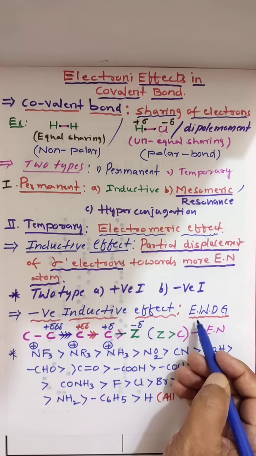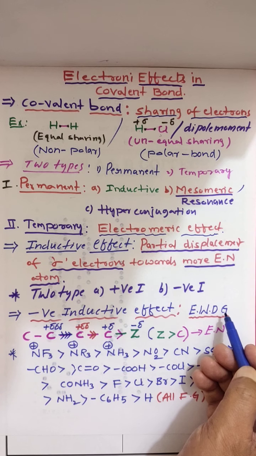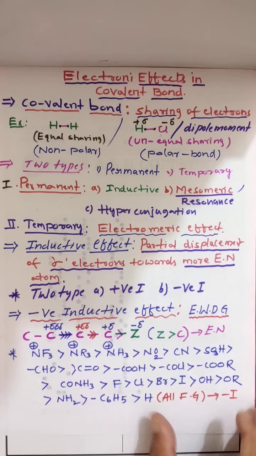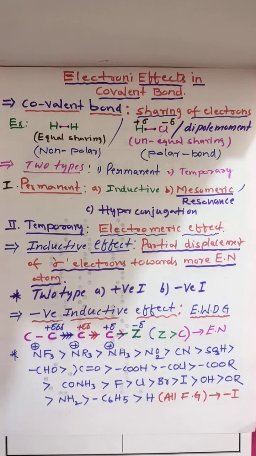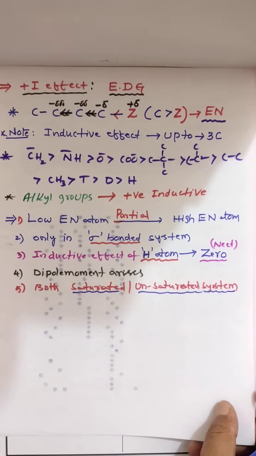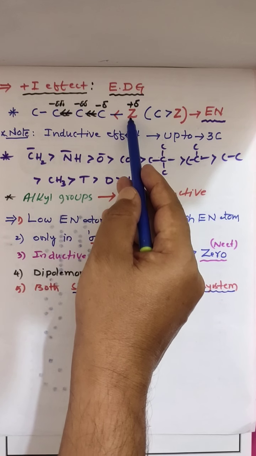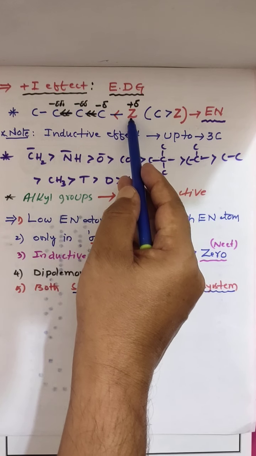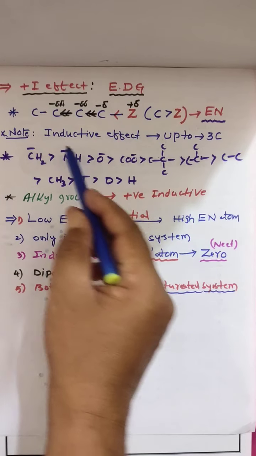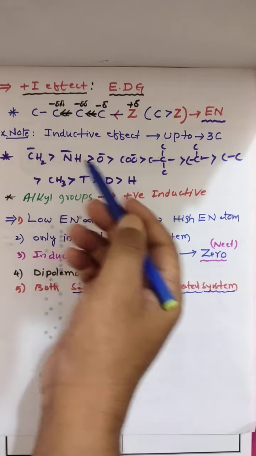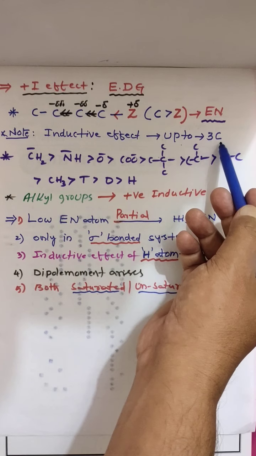If the system is attached with an electron withdrawing group, nothing but more electronegative, then you are getting negative. Now, positive, when electron donating groups, means more electropositive. And this is inductive effect. Inductive effect, whatever it may be, positive or negative, works up to 3 carbons only.